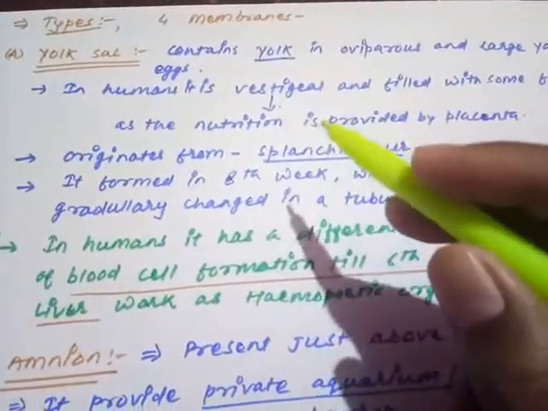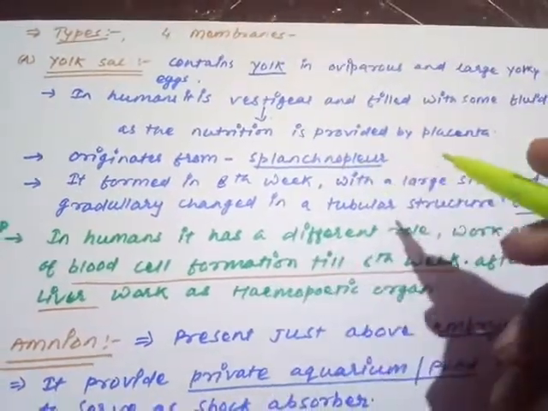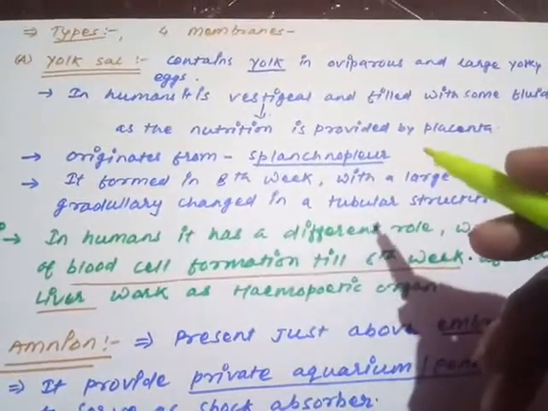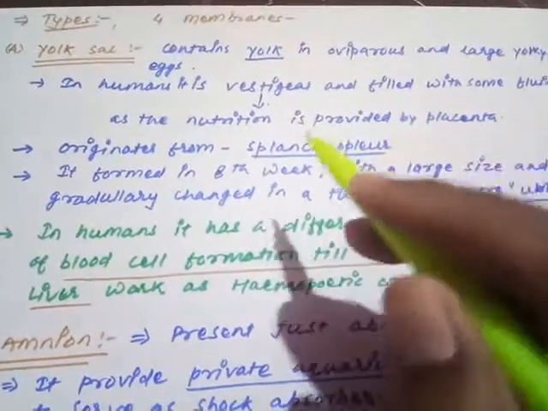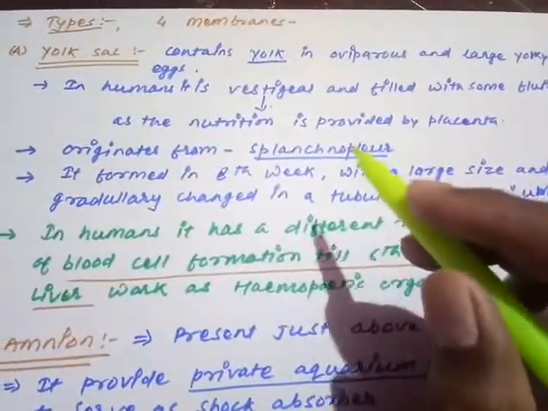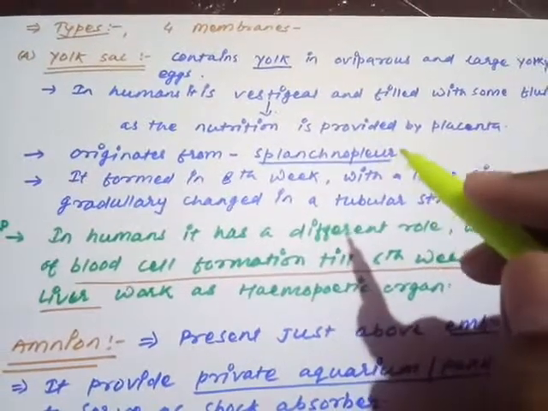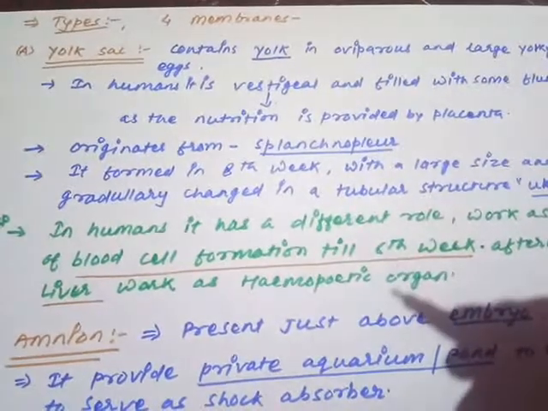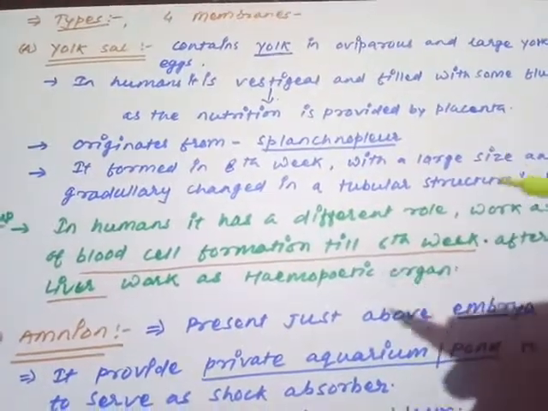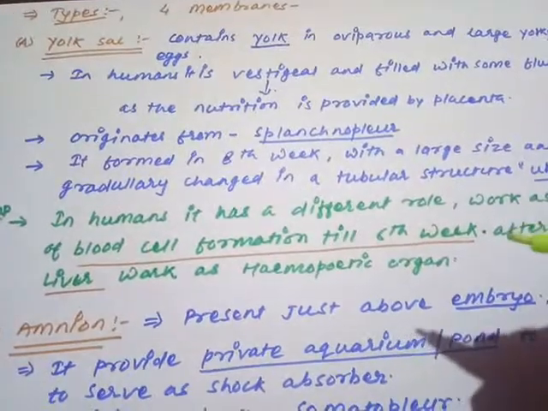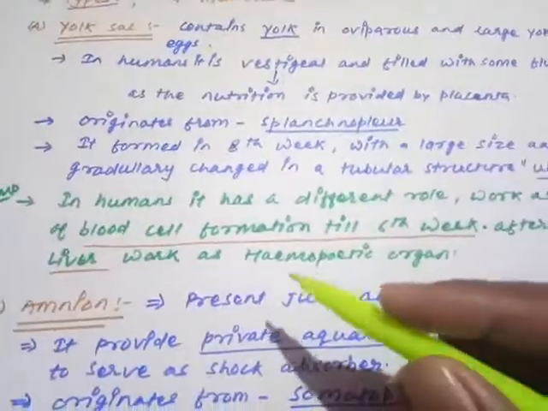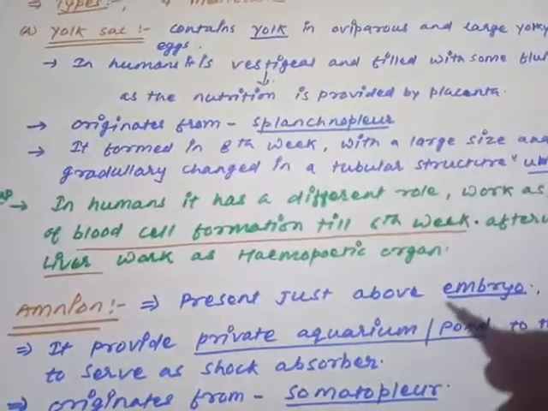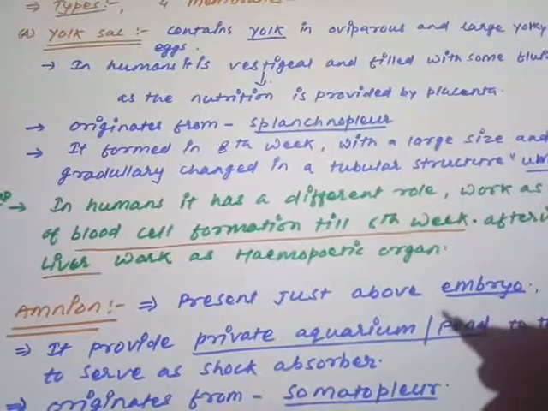So in humans, the yolk sac is vestigial and is found to be filled with some fluid inside and has a rudimentary structure. It is a vestigial structure, not of any importance there. Still, it is very important in the human being, because other than the formation of reserve material for the embryonic development, it is going to play a key role in the human being. It is going to obtain a different type of role.